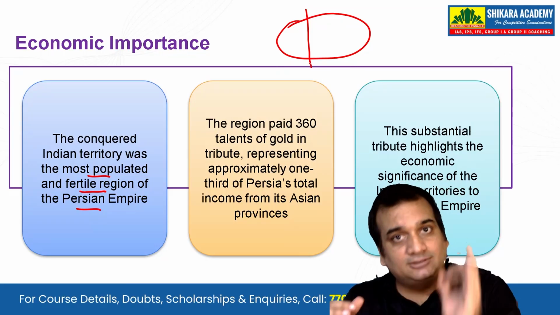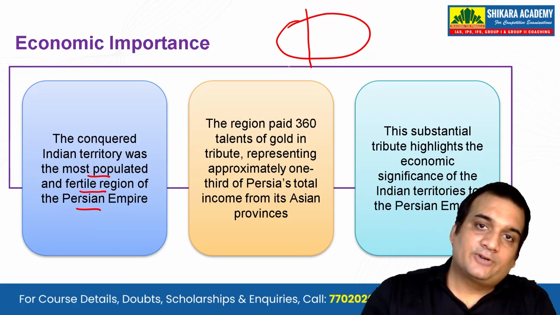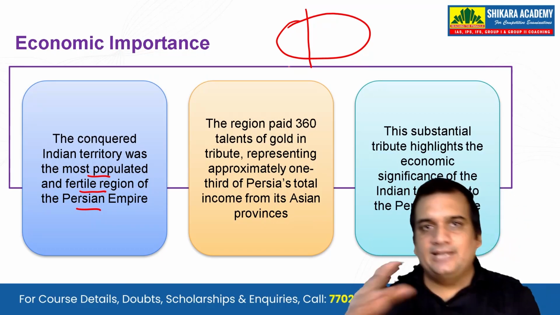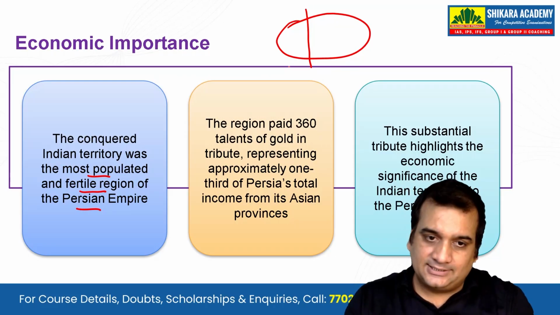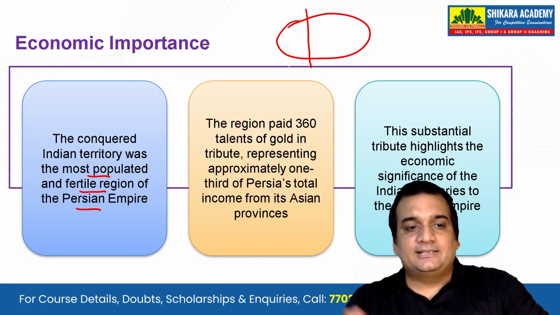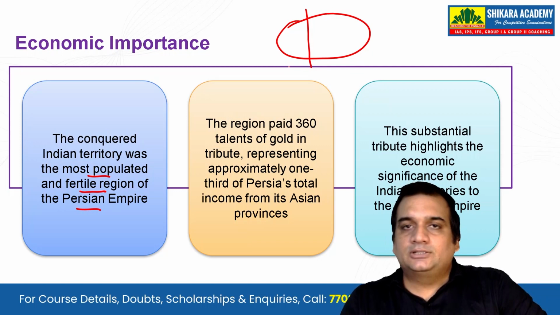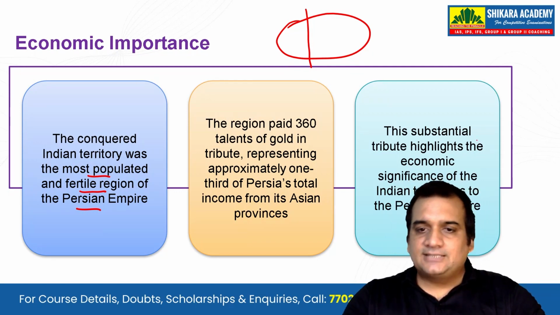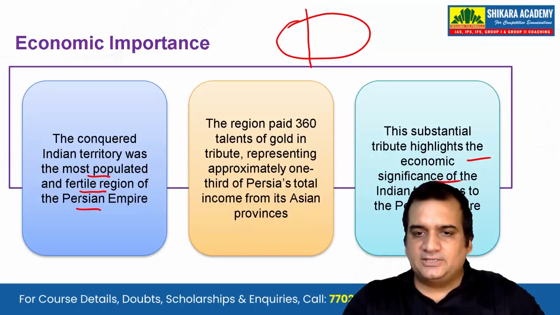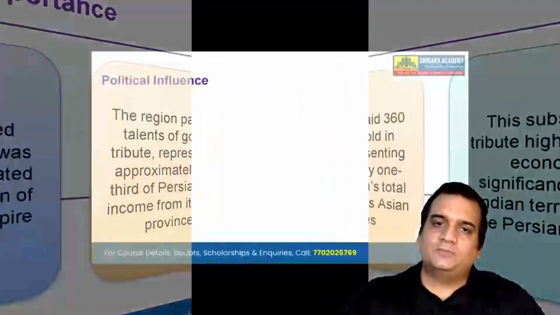Okay, so one third is coming from one satrapy out of the 28 or 29 satrapies they had all over the Achaemenid Empire. So that itself talks about the fertility or the wealthiness of the Indian region at that time. This substantial tribute highlights the economic significance of Indian territories to the Persian Empire.